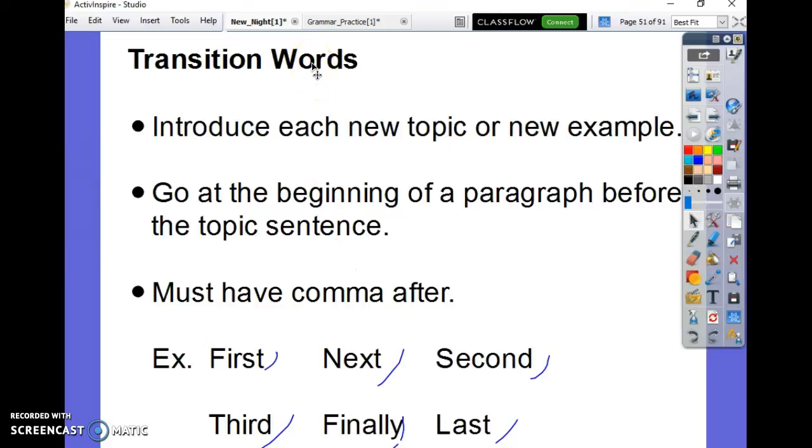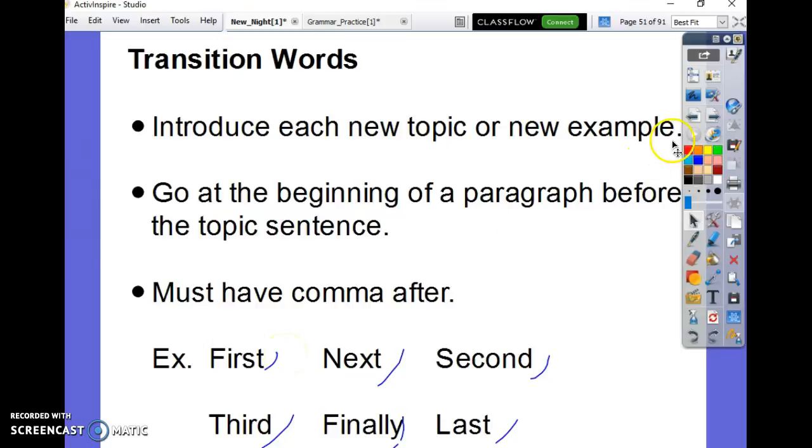You know from writing your poetry analysis paragraphs that you want to include transition words in between your pieces of evidence. Well, you're writing an essay, so you can also include transition words in between your body paragraphs. So first would go with your first body paragraph, next or second could go with your second body paragraph, and then you could use a finally to introduce your conclusion. Remember that after your transition words, you want to use a comma before you start your complete sentence.